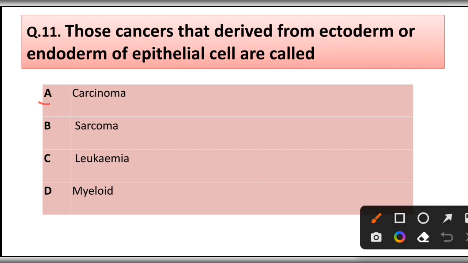Question number 11. Those cancers that derive from ectoderm or endoderm of epithelial cells are called carcinoma, sarcoma, leukemia, myeloid. Correct answer is option A, carcinoma.